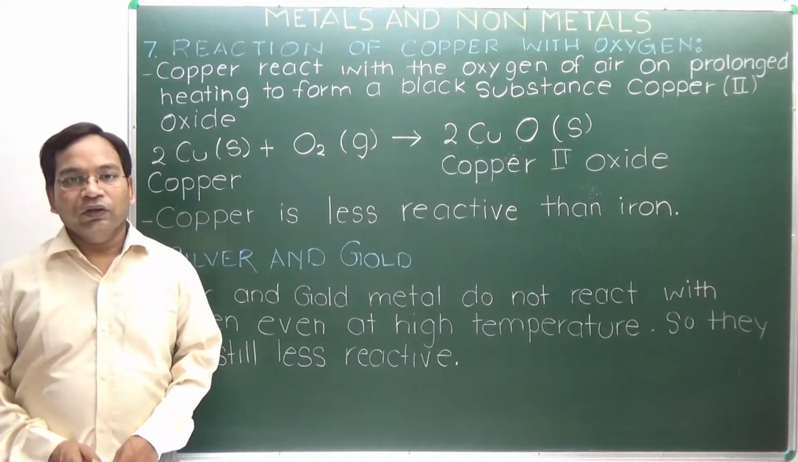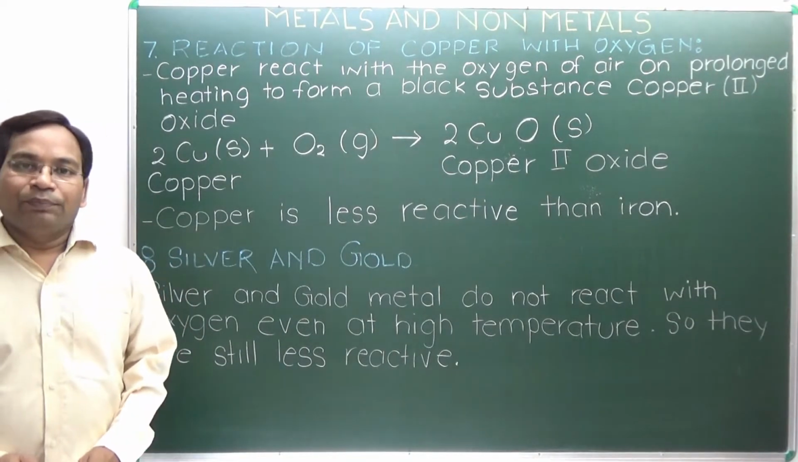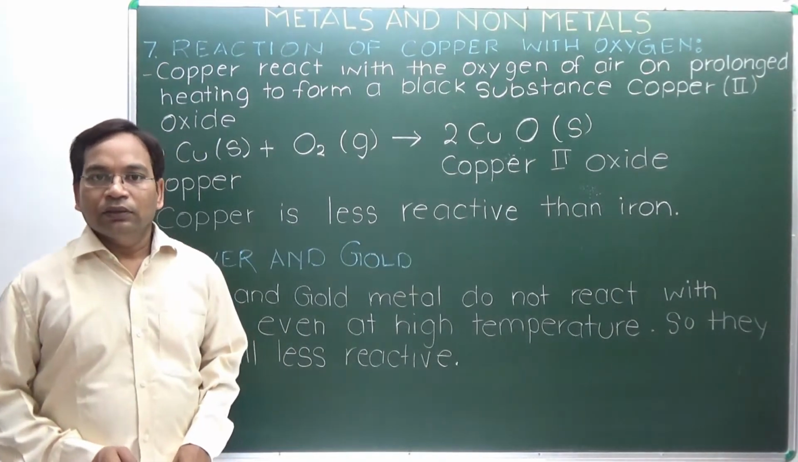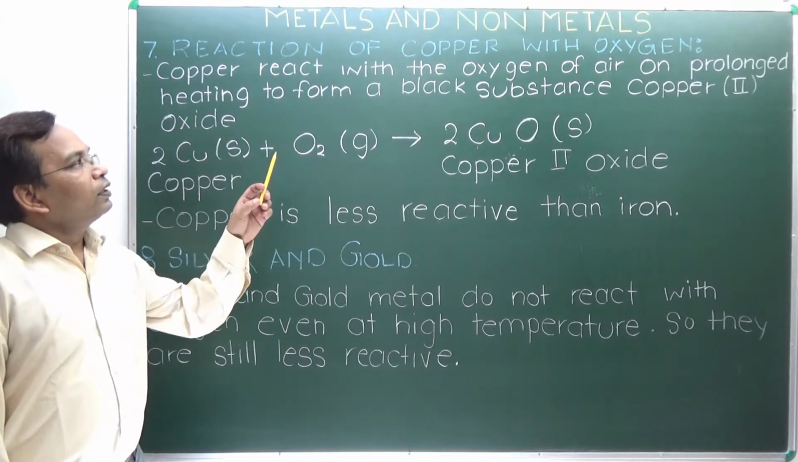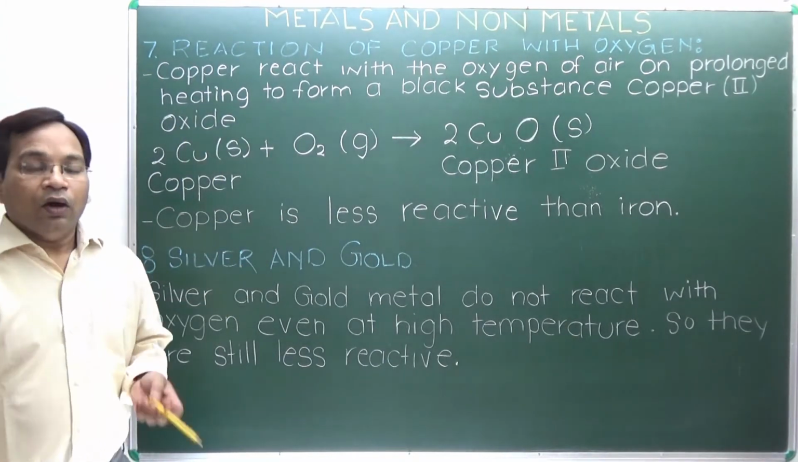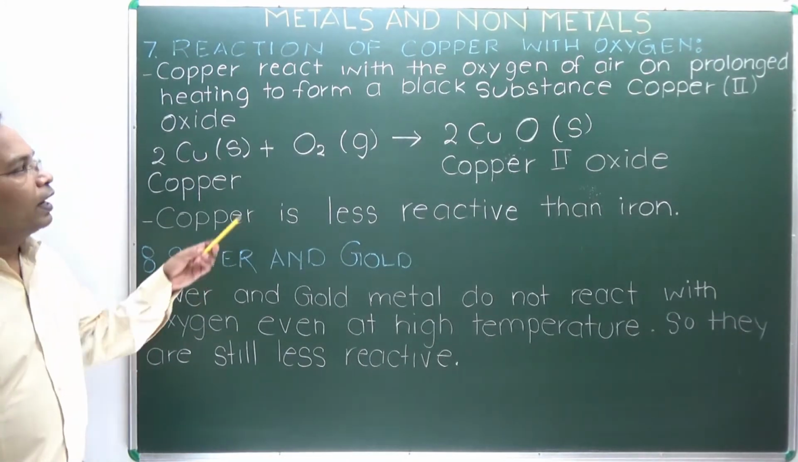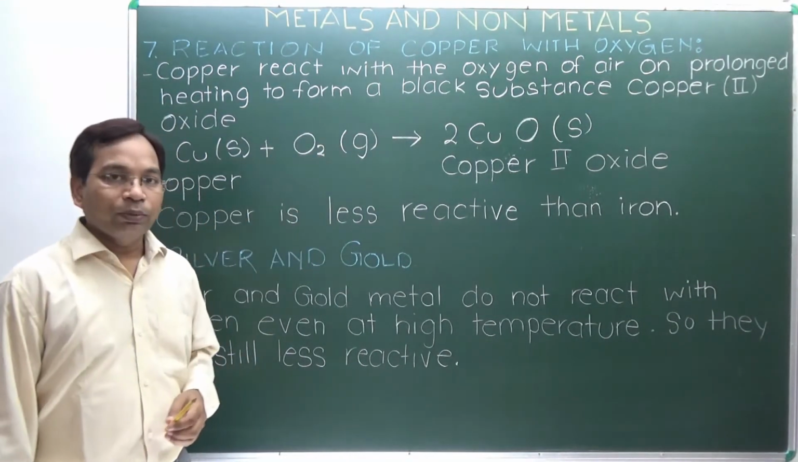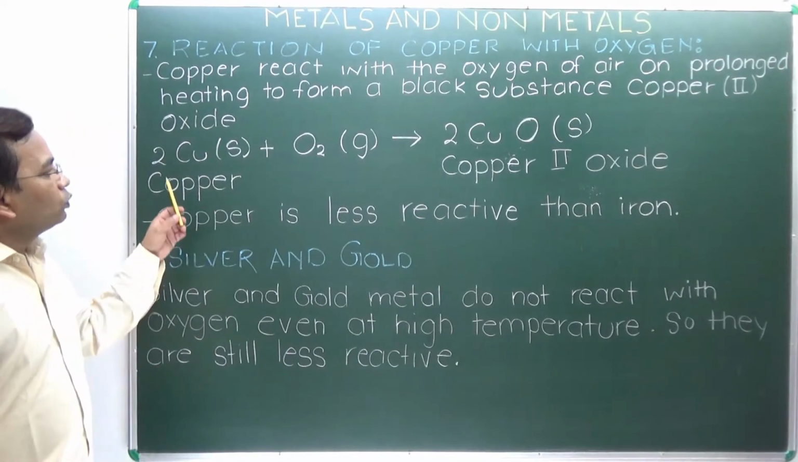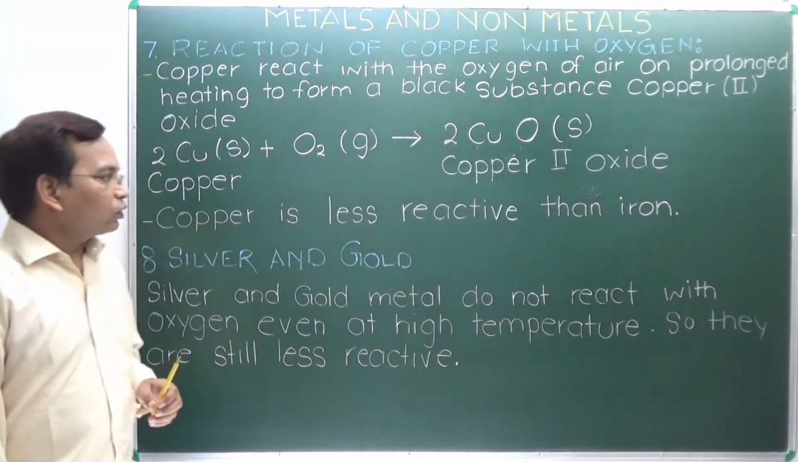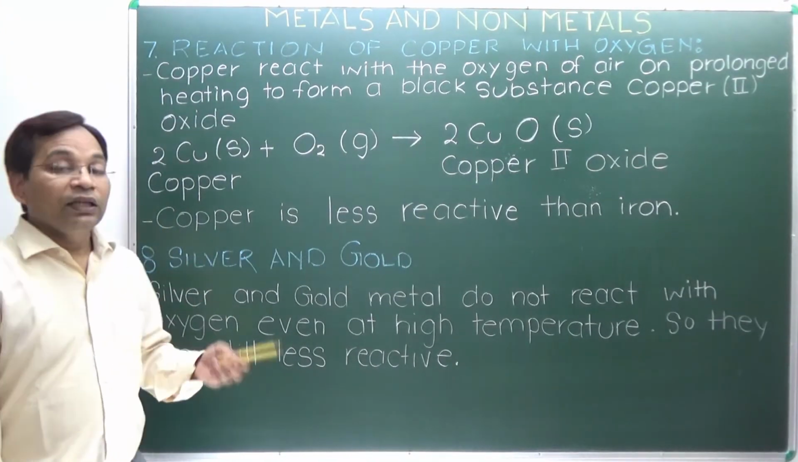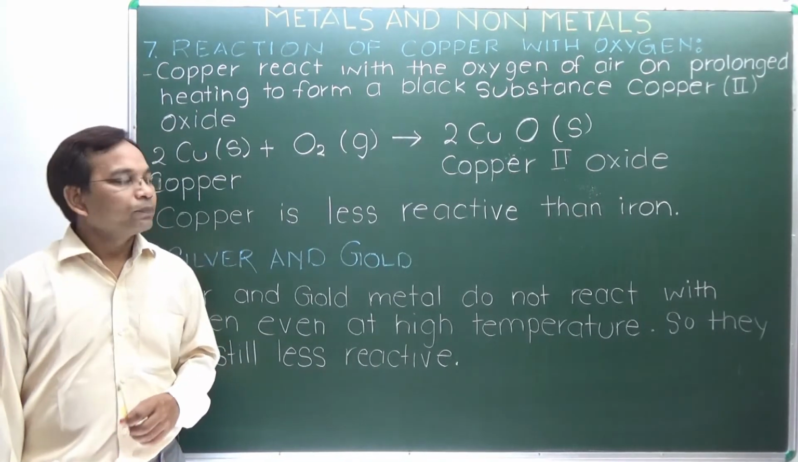Reaction of copper with oxygen. Copper being less reactive than the previous metals, copper reacts with oxygen of air on prolonged heating and forms a black substance, copper(II) oxide. So copper reacts with oxygen to form copper(II) oxide, and copper is less reactive than iron.